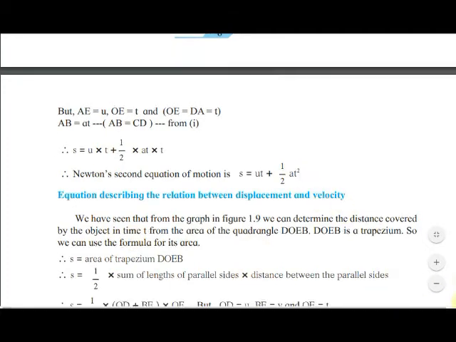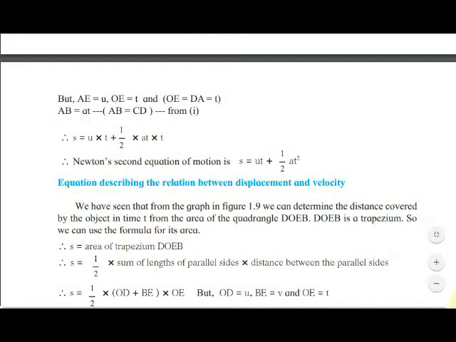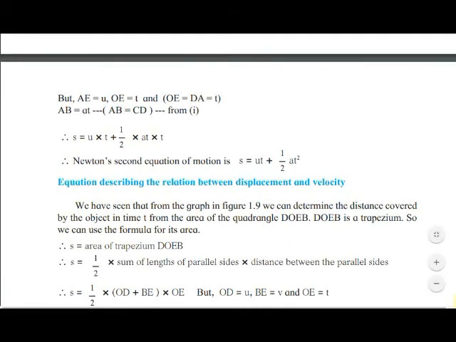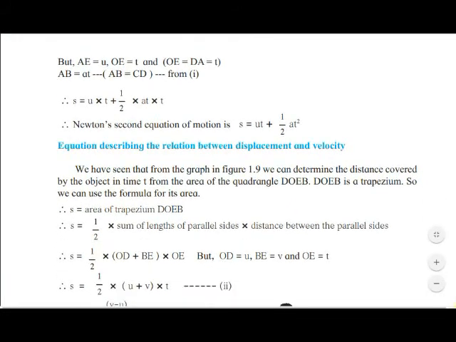I have shown you just now where DOEB is. So we can use the formula for its area: S is equal to 1/2 multiplied by sum of lengths of parallel sides multiplied by distance between the parallel sides.